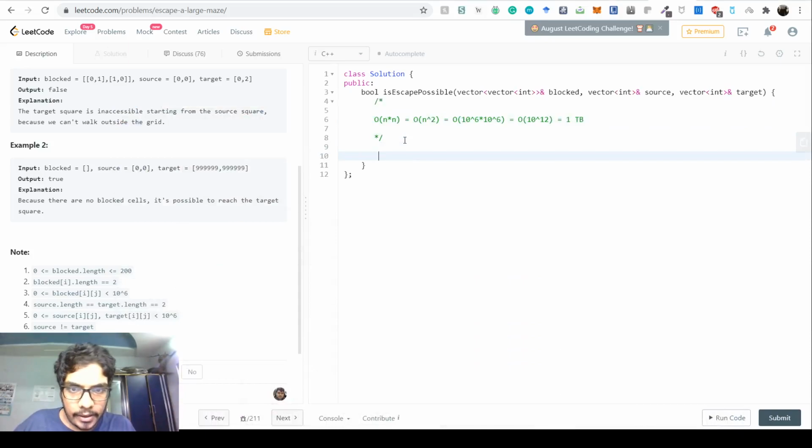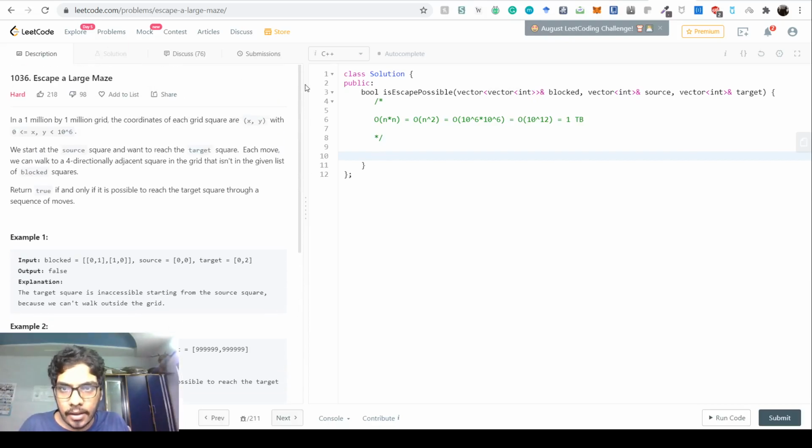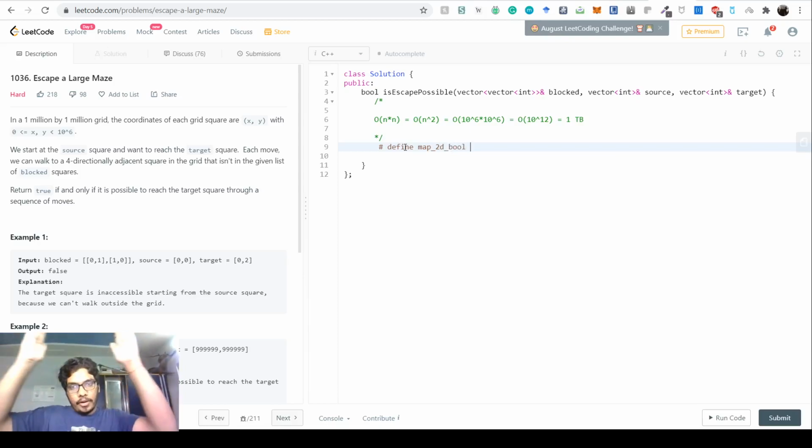Hopefully everybody is following until here. So now the point is that you cannot have a trillion element array; that is not possible. So what you need to do is have a map, right? An unordered map of what points we have seen and what points we have not seen. So we define this macro, which could be very useful later on. We call this a map of 2D bool, so it's a boolean map of a 2D array.